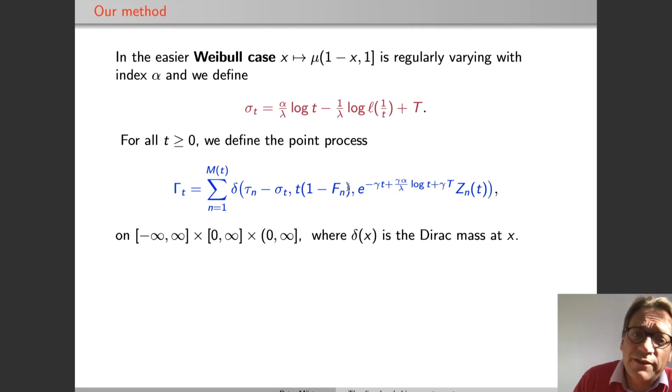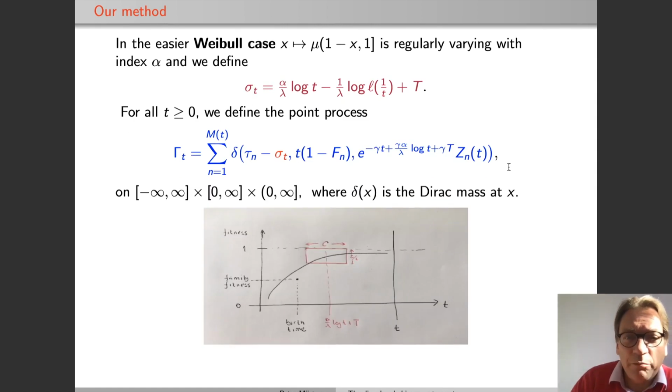The second one is the fitness, properly standardized. And the third one is the occupancy at time t of the nth table, again, properly standardized. And I want to emphasize that this factor here is very important: it depends on t, but not on n. So the standardization still allows us to directly compare the third components.